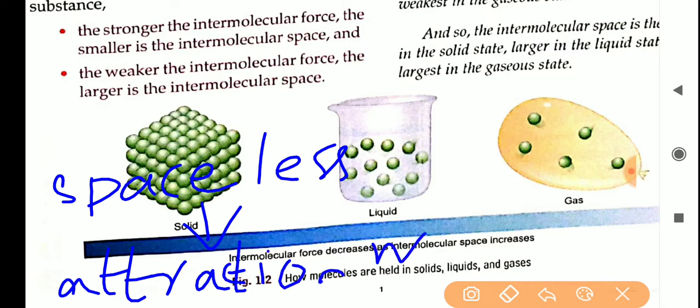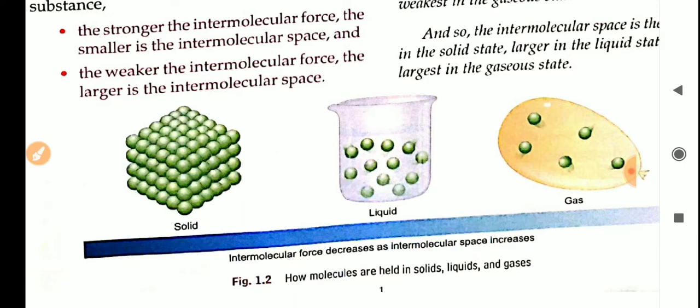Attraction will be more. So if the intermolecular space is less, the force of attraction will be more. Among solid, liquid and gas, which one has more attractive force from one molecule to another? Solid state has more attraction because the molecules are very closely packed, so the attraction will be high. That is written here.